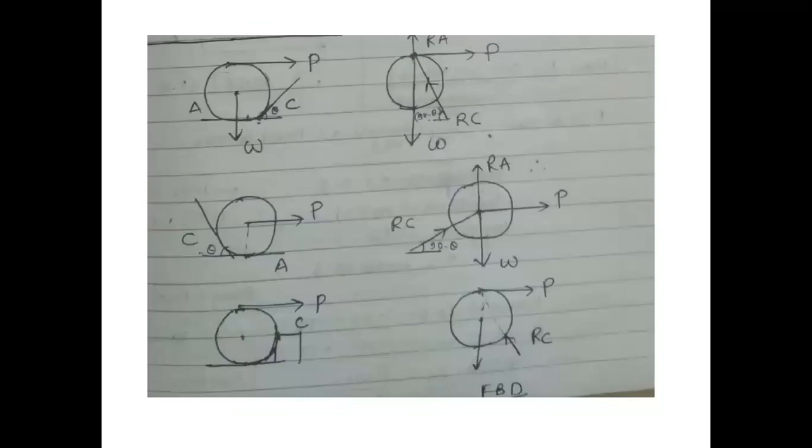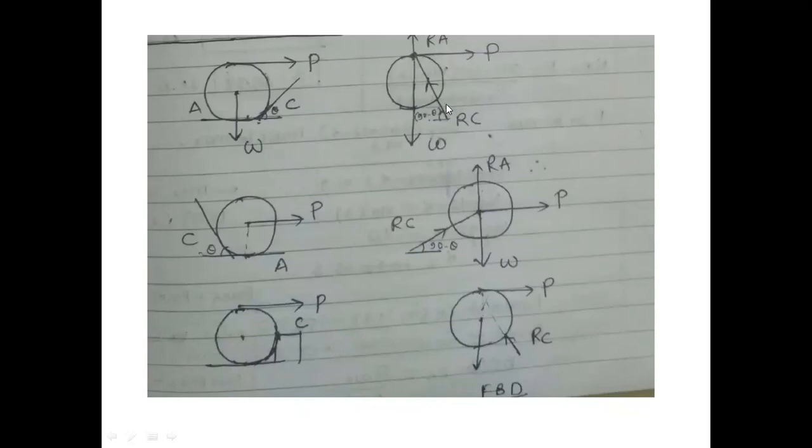Then please do remember, whenever a circular body is given to you and it is resting against this plane, and it is inclined by theta degrees, then what will happen? W will act like this. P force will be like this, whatever was given to you. And the reaction will be perpendicular to your surface, and inclination will be 90 minus theta. As I told you previously also, if the plane is inclined by theta degrees, your perpendicular reaction will be 90 minus theta. But where is it meeting? It is meeting at this point. Why? Whenever force is acting at a top surface, all the three components will meet over here.